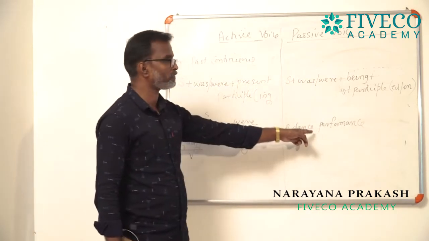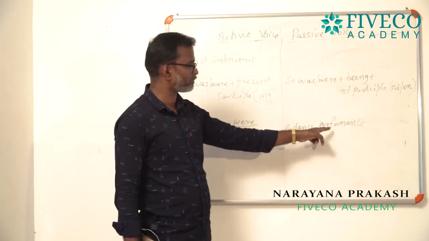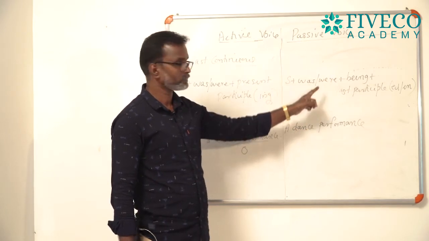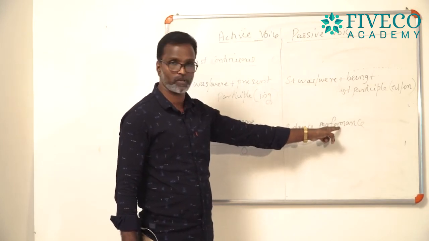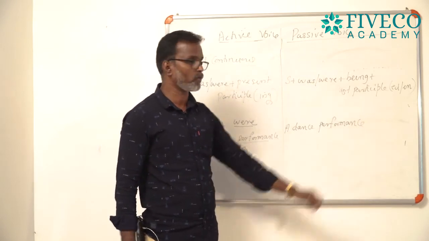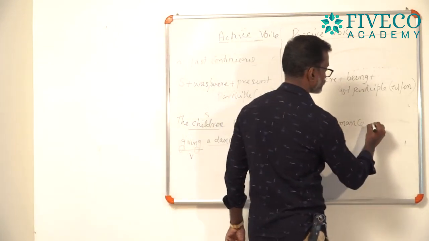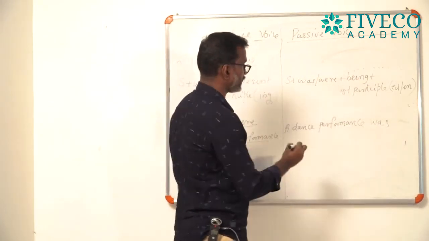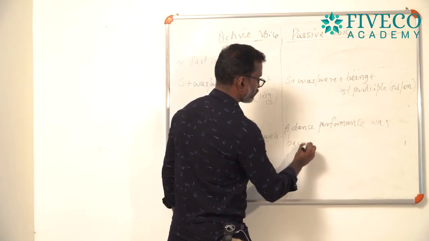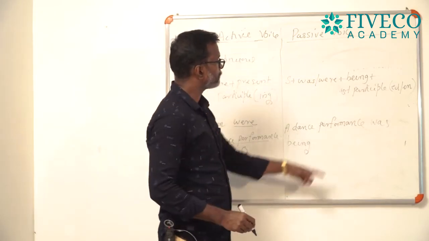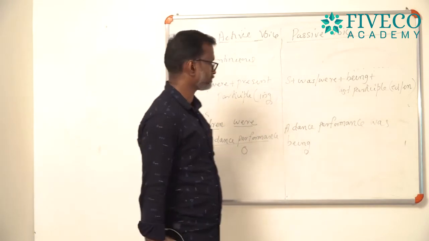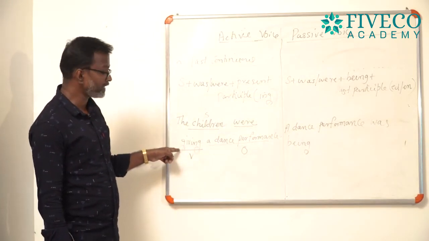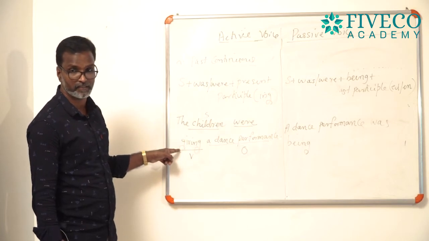Now, a dance performance became the subject, a dance performance plus was or were. A dance performance is singular, so you can use was, a dance performance was plus being, was being, a dance performance was being plus past participle. What is past participle? Giving is the present participle here.